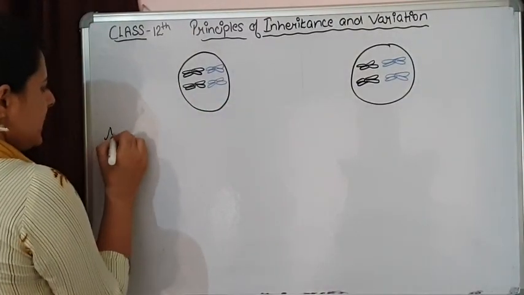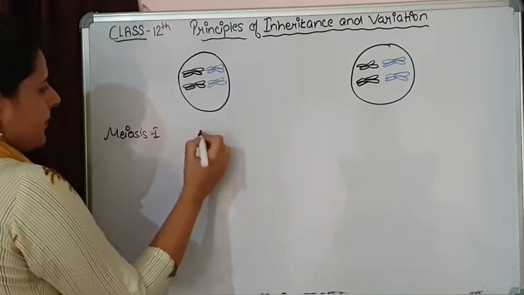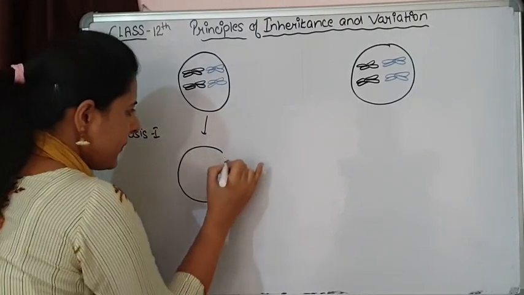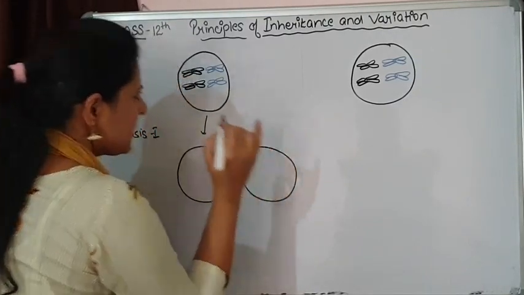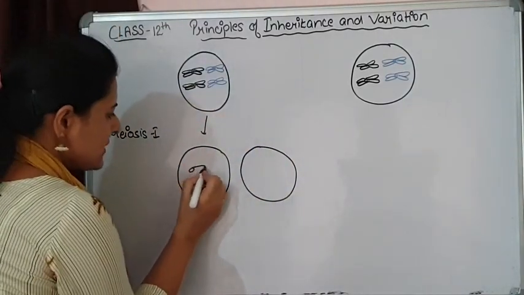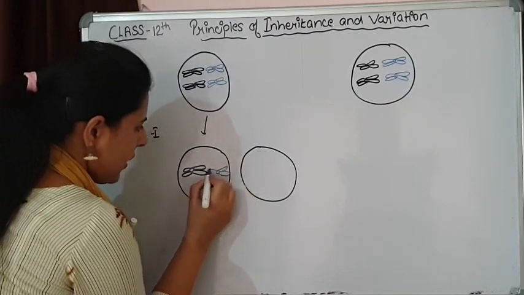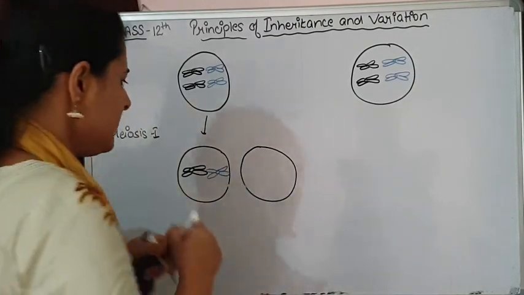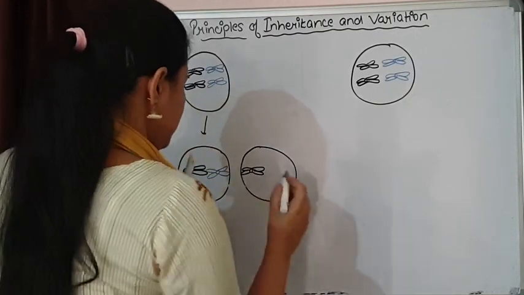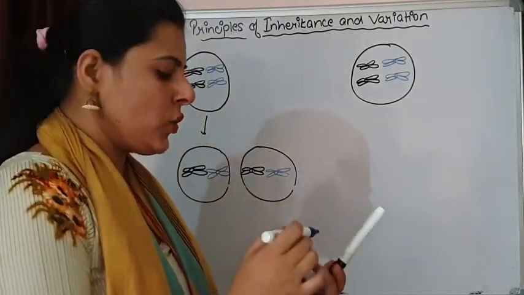Now what is going to happen in meiosis 1? Here the cells are going to form, and there will be separation of homologous chromosomes. So each cell is going to receive one chromosome out of these homologous. This is the situation in a normal condition.